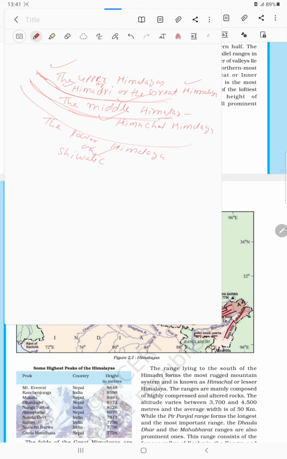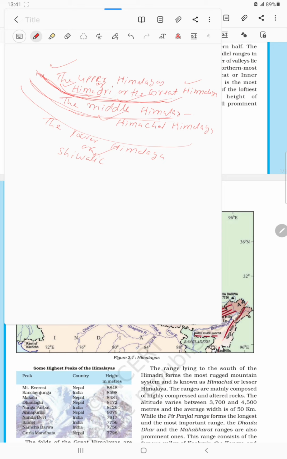Upper Himalaya is the continuous range. Remember this thing. Upper Himalaya has the continuous range. All the ranges are very continuous. The question could be asked which Himalaya has the continuous range, then you can say the Upper Himalaya or Himadri or the Great Himalaya. This has the continuous range.